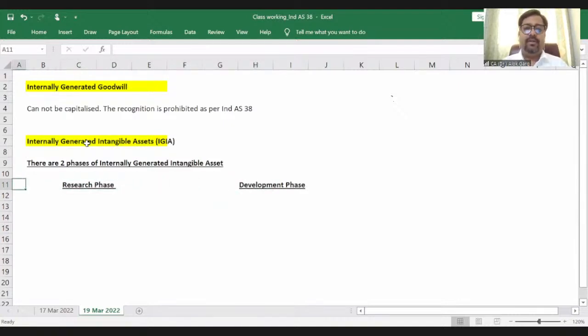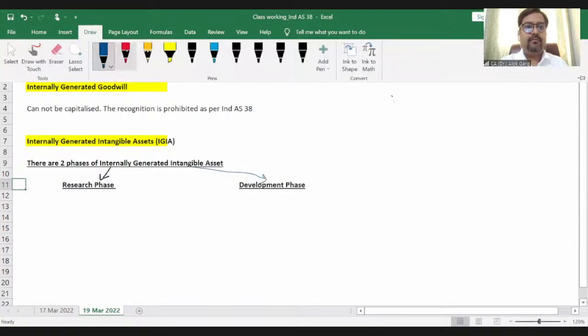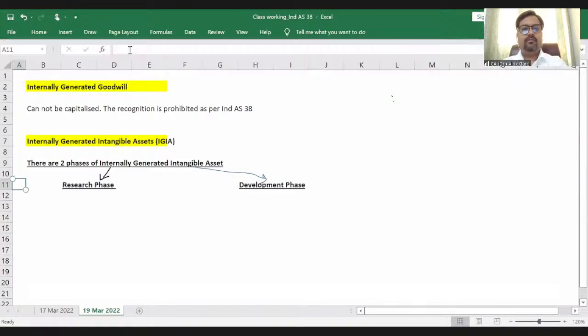There are two phases of internally generated intangible asset: research phase and development phase. Clear? What is meant by research phase? Research phase means acquisition of knowledge. What is meant by development phase? Development phase means application of knowledge.